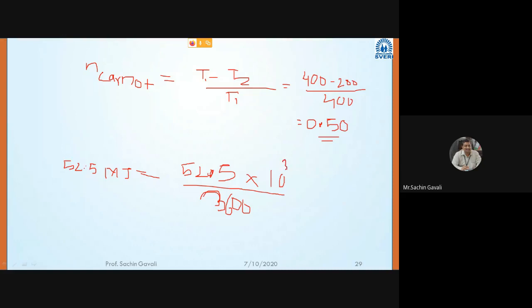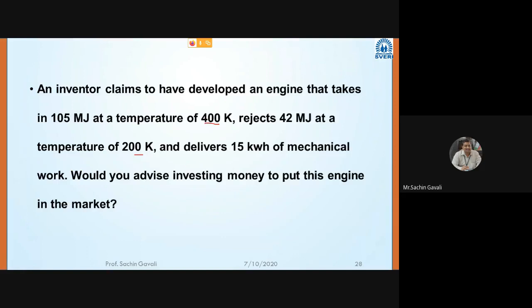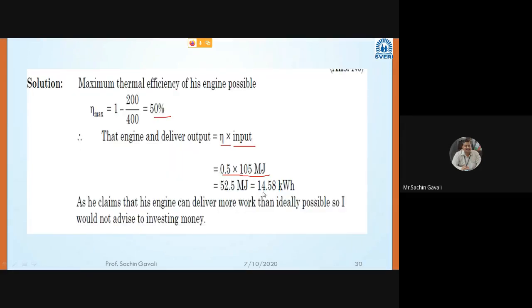And this answer is coming as how much, anybody? This answer will come as 14.58 kilowatt hour. But our inventor is telling that the engine delivers 15 kilowatt hour of mechanical work, while maximally this engine is developing only 14.58 kilowatt hour.